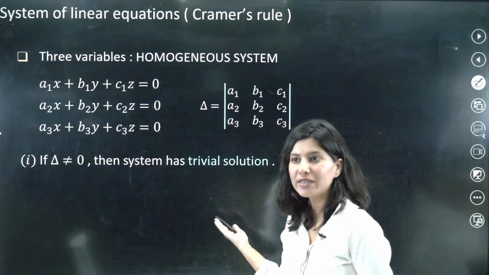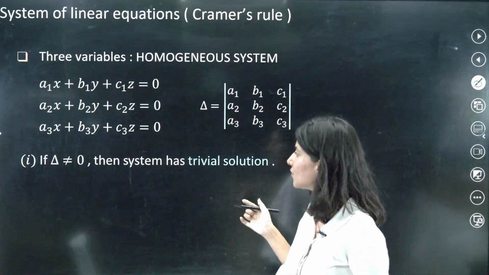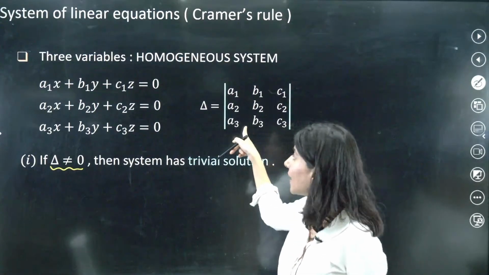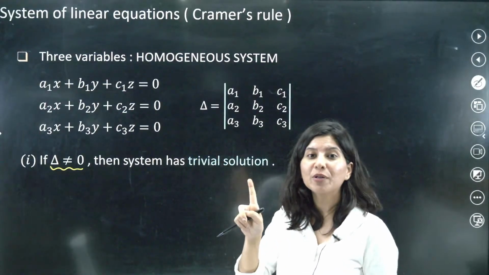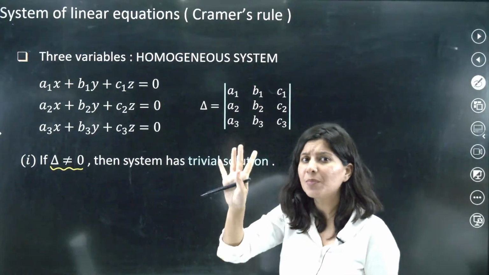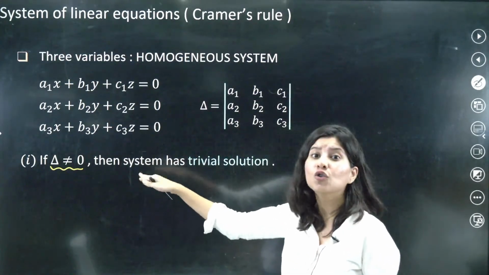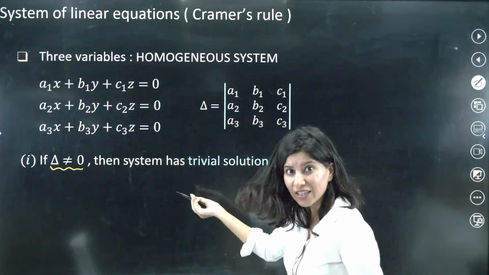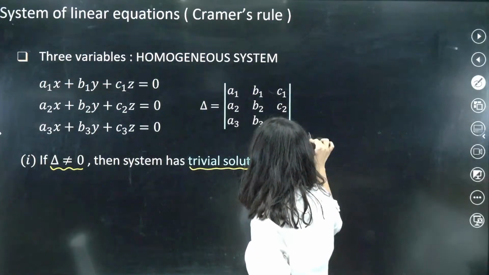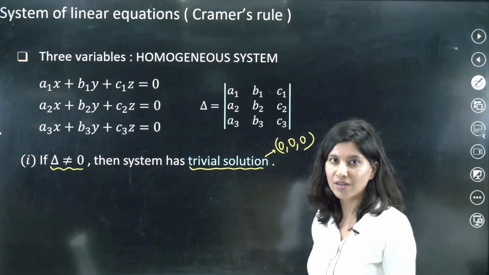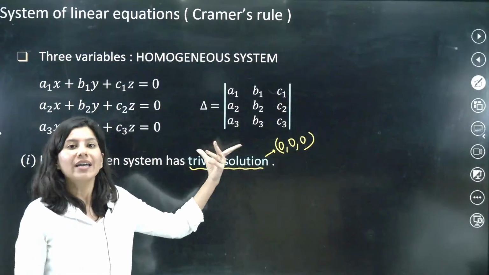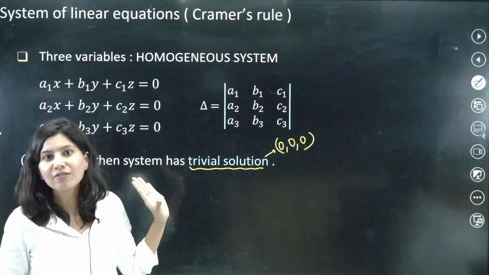Now only two possibilities are here. This is very easy. The very first possibility: if delta is not equal to 0, again the same delta, and here we will only talk about the single determinant. No four determinants are applicable over here, only the single primary determinant. If your delta is non-zero, then it has a unique solution, and that unique solution is the trivial solution. What is the trivial solution? That means 0, 0, 0 is the unique trivial solution. So unique solution, trivial solution, or 0, 0, 0 are exactly the same in this particular case of homogeneous.